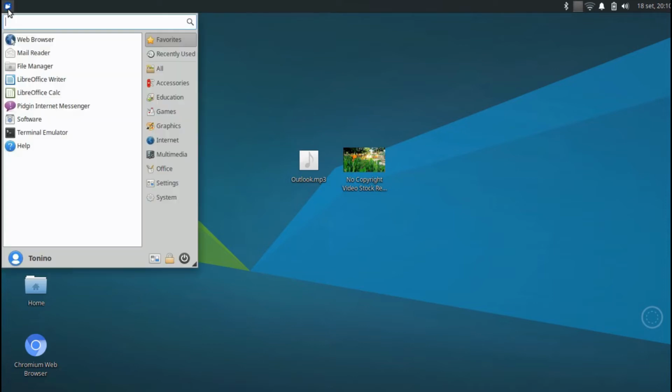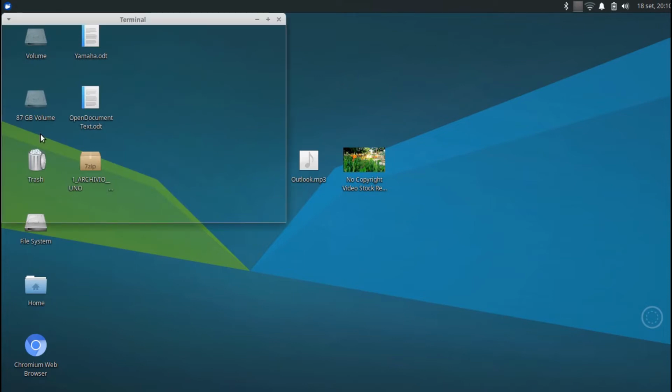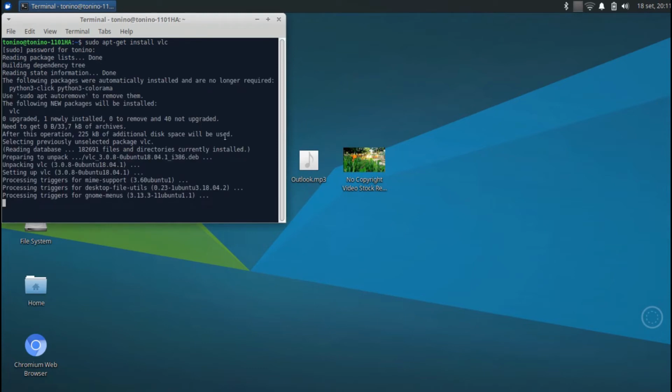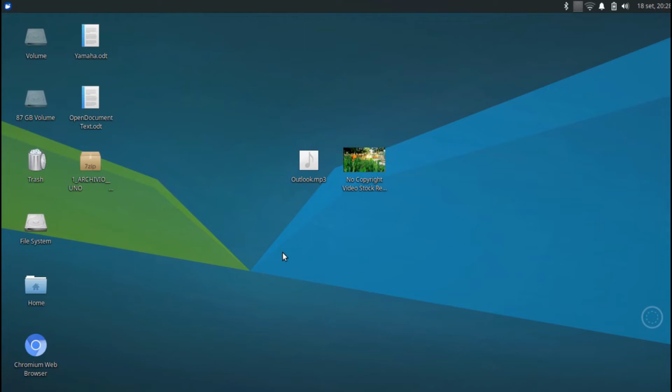Install VLC Media Player. You can install it using the software application, but I usually prefer to use the terminal. So open it and type sudo apt-get install vlc. Enter the password and wait a few minutes. Okay, now close the terminal and open VLC Media Player.